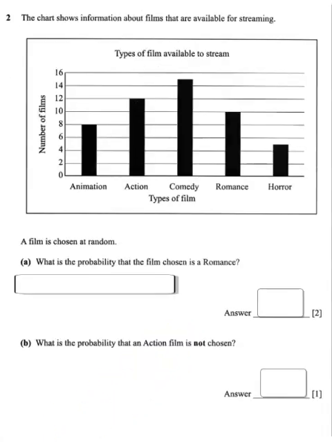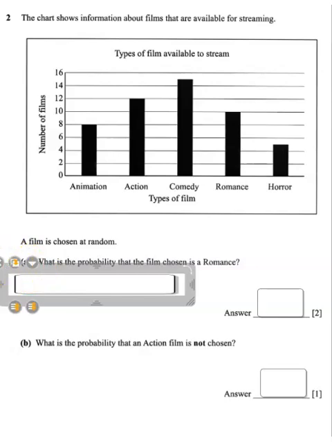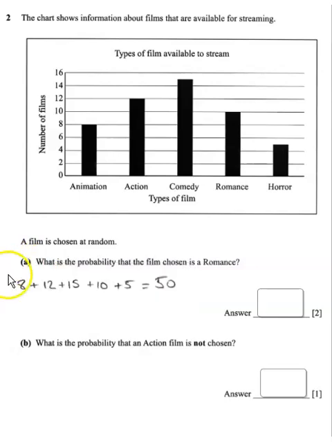So question 2 is this bar graph. The chart shows information about films that are available for streaming. You can see animation, action, comedy, romance, and horror. So then a film is chosen at random. What is the probability that the film chosen is a romance? So what you would do, you would add these totals up. So 8 plus 12 plus 15, etc. And what you should have here is basically 50 altogether.